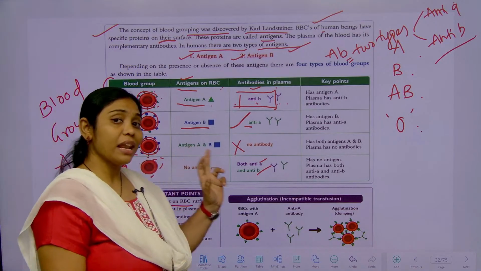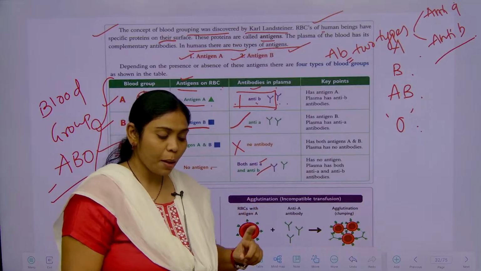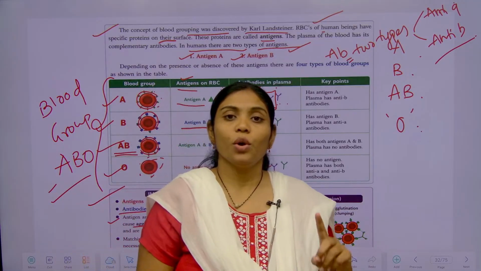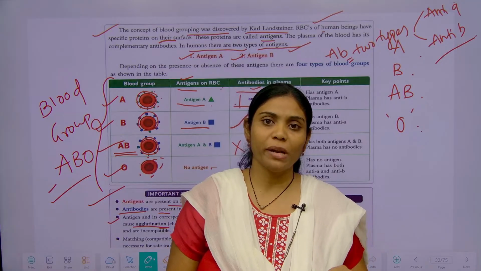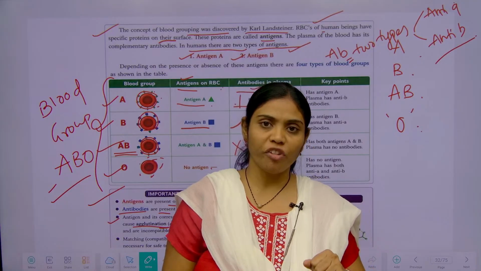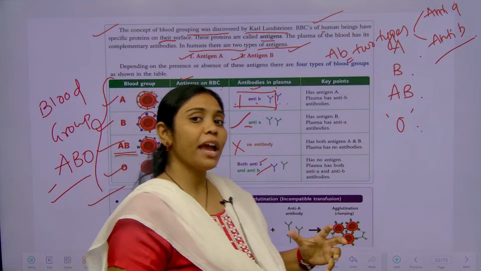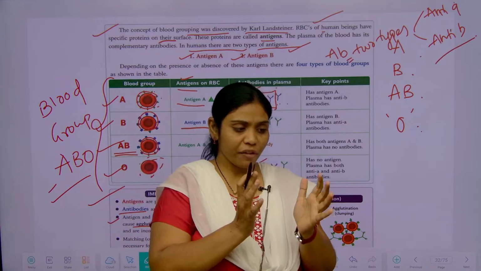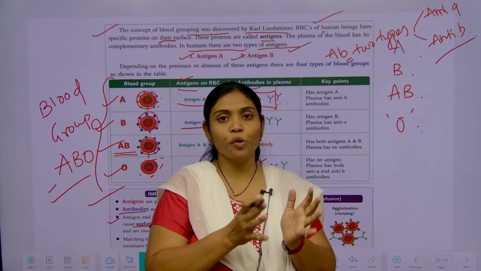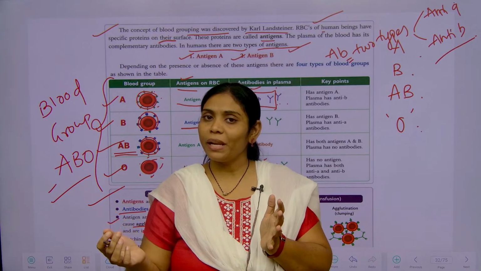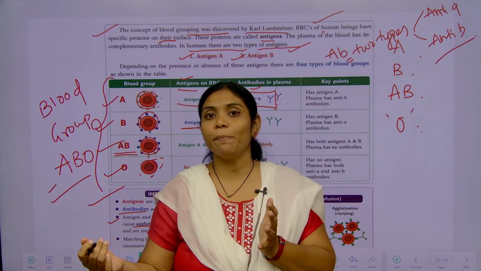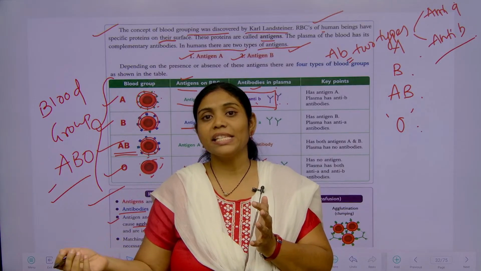As discussed in the last topic, for blood transfusion we require the same, matching blood group. If we transfuse, for example, blood group B to a person with blood group A, what will happen in the recipient?